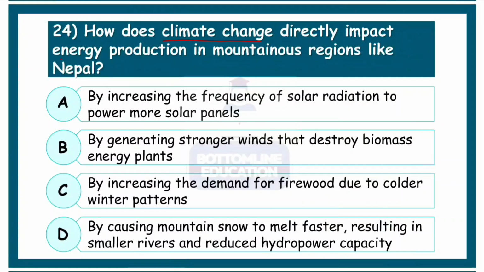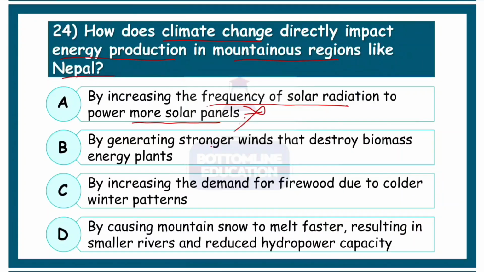Last question. How does climate change directly impact energy production in the mountainous regions like Nepal? Okay, let's explore the options. By increasing the frequency of solar radiation to power more solar panels. So that kind of seems not so possible.